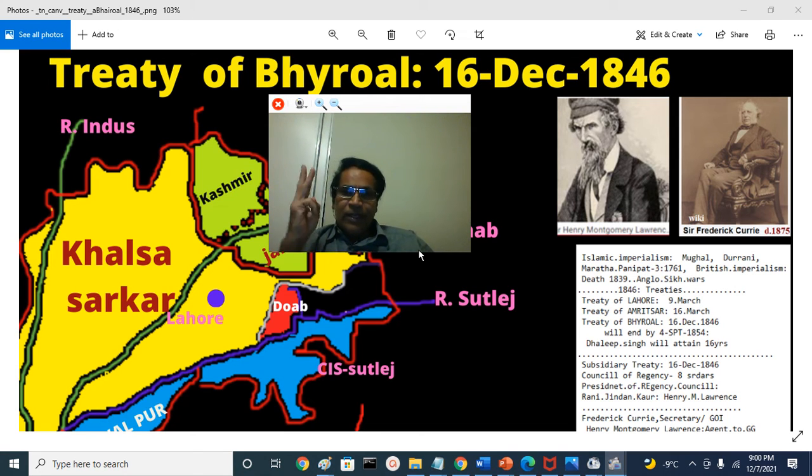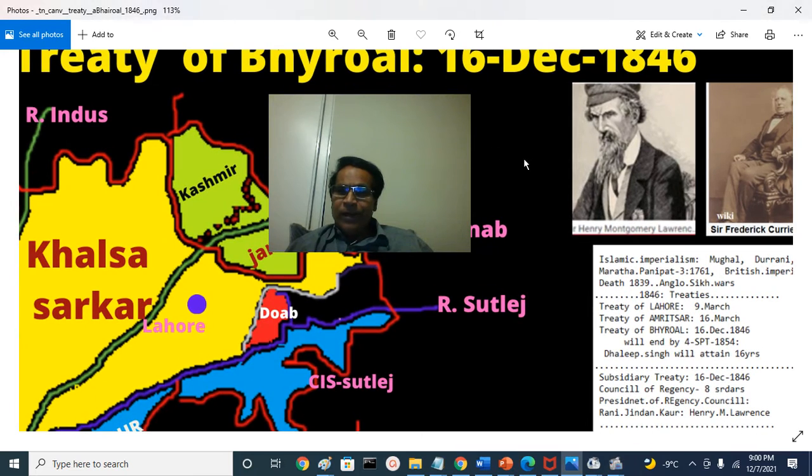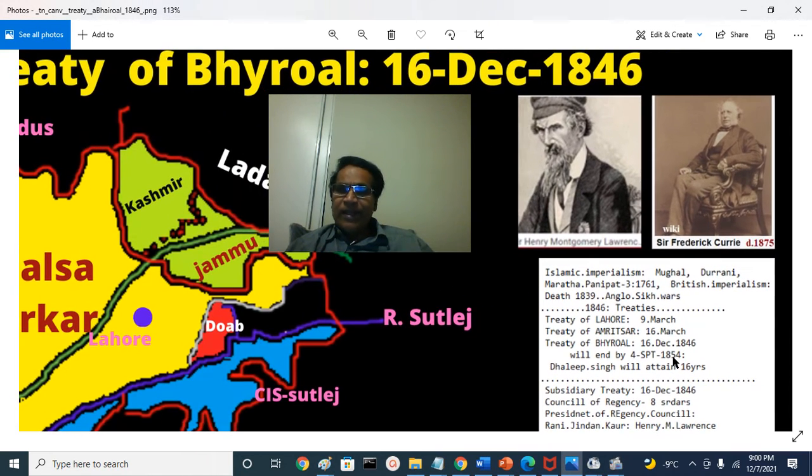That means these three treaties were signed within a single year. That is also very interesting to note. That is in 1846 itself. The Treaty of Lahore was signed on March 9th. The Treaty of Amritsar, that is the cession of Jammu and Kashmir, hilly regions, was signed 1 week later. And almost 7 or 8 months later, the Treaty of Bhyroal was signed on 16th December.